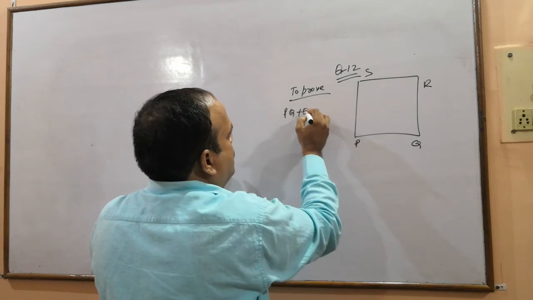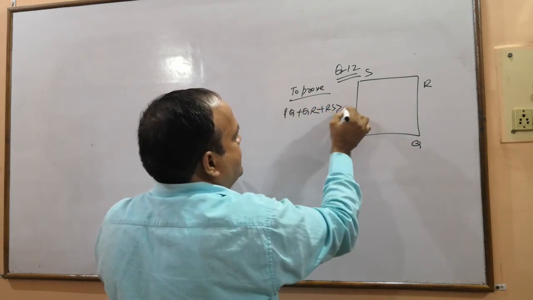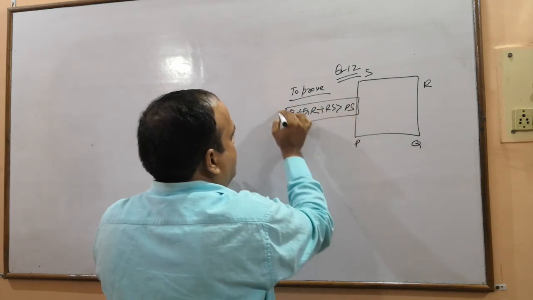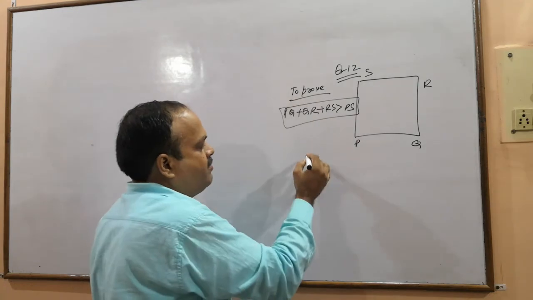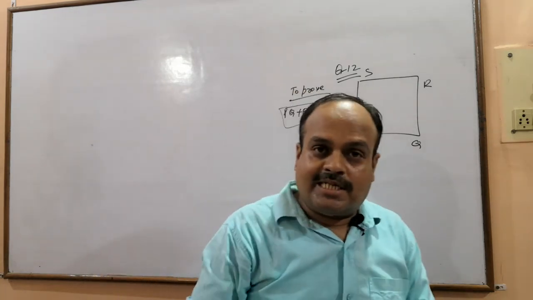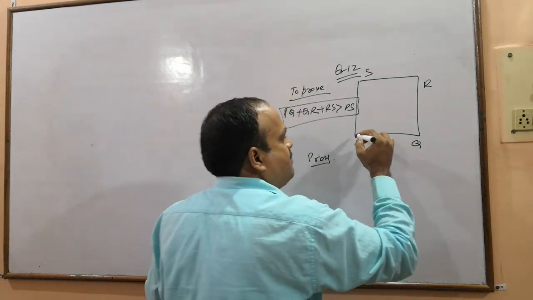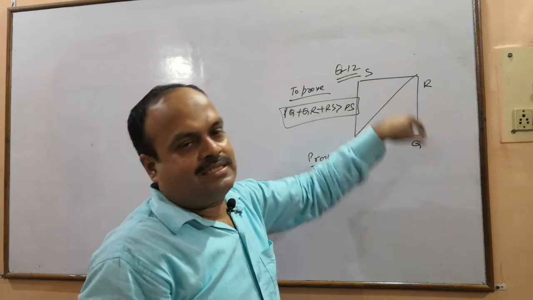PQ plus QR plus RS greater than PS. No problem, we will prove. We know that in a triangle the sum of its two sides is greater than the third side. So for that we need a diagonal. When we draw one of the diagonals, we get two triangles.